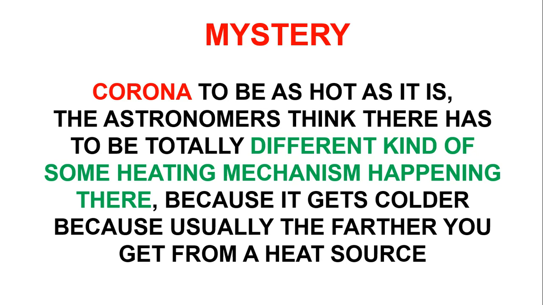The corona is in the outer layer of the sun's atmosphere, far from its surface, yet the corona is hundreds of times hotter than the sun's surface. The NASA mission called IRIS may have provided one possible answer. The mission discovered packets of very hot material called heat bombs that travel from the sun into the corona. The heat bombs explode near the corona and the temperature rises. But this is just an assumption or hypothesis put forth by the NASA mission IRIS, and that is not the case we are going to discuss in this video.